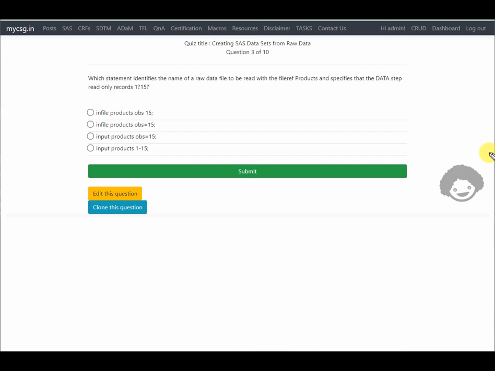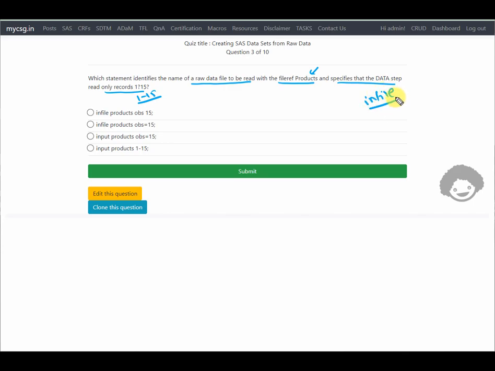Which statement identifies the name of the raw data file to be read with fileref products and specifies that the DATA step read only records from 1 to 15? So there are two things. A fileref products is already being assigned, and then we have to specify that it has to read only 15 records from that. We are looking for a statement which specifies the name of the fileref to read the data. That is our INFILE statement.